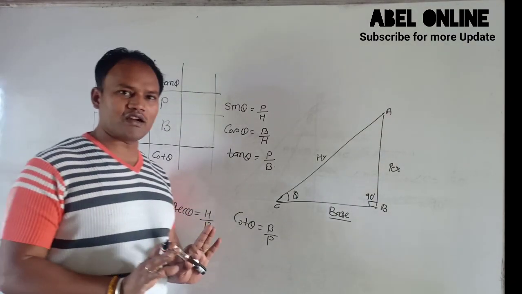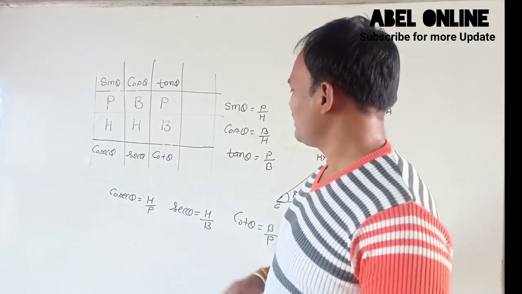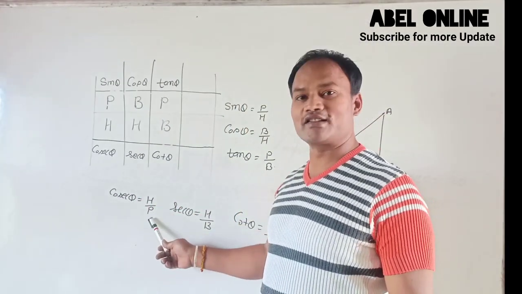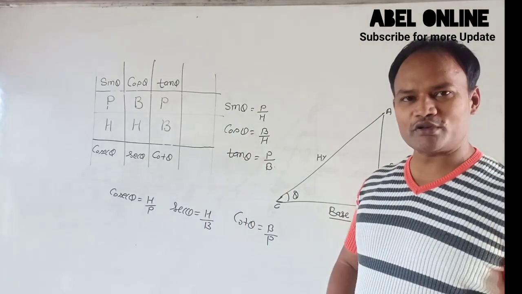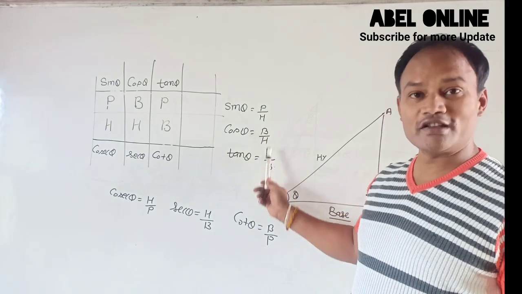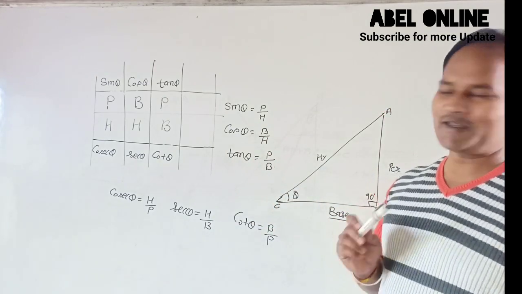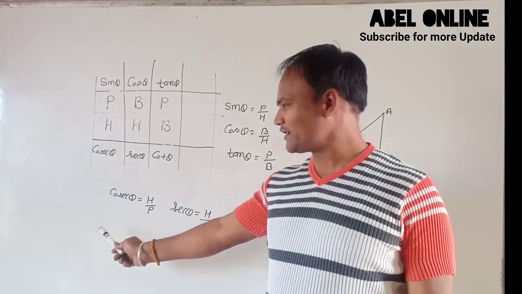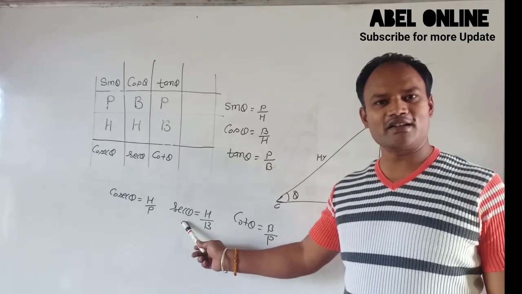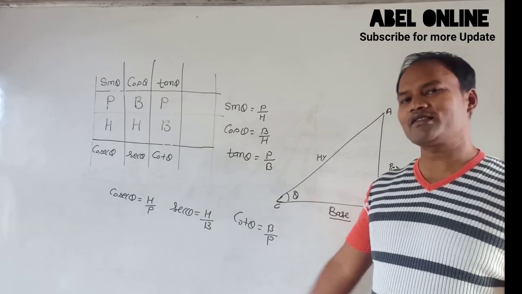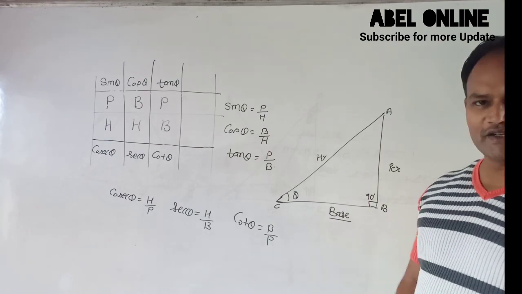So these are the ratios of sides. Sin theta is perpendicular upon hypotenuse, cos theta equals base upon hypotenuse, tan theta equals perpendicular upon base. Same way, cosec theta equals hypotenuse upon perpendicular, sec theta equals hypotenuse upon base, and cot theta equals base upon perpendicular.